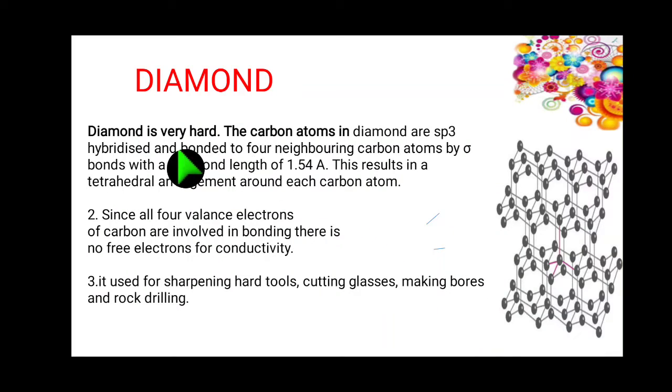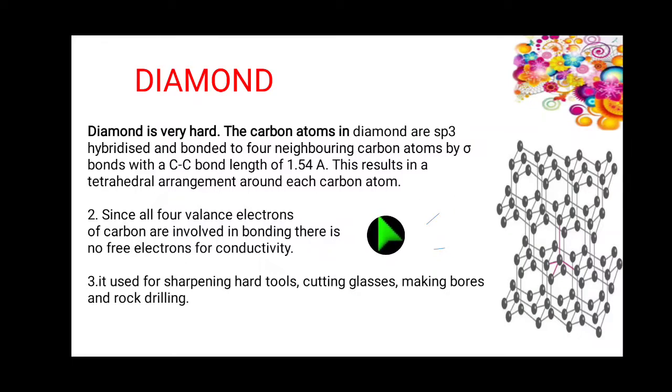Diamond is very hard. The carbon atoms in diamond are sp3 hybridized. Just now we have seen graphite is sp2 hybridized, but diamond is sp3 hybridized and bonded to 4 neighboring carbon atoms by sigma bonds. The bond length is 1.54 Angstrom units. This results in a tetrahedral arrangement around each carbon atom.